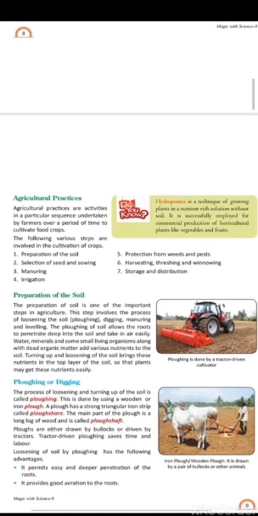Fourth, irrigation. Irrigation is very important for growing the crop. Fifth, protection from weeds and pests. Our farmers use insecticides and sprays to kill the insects in their crops. Sixth, harvesting, threshing and winnowing. After the crop is complete, it is time for harvesting, threshing and winnowing.